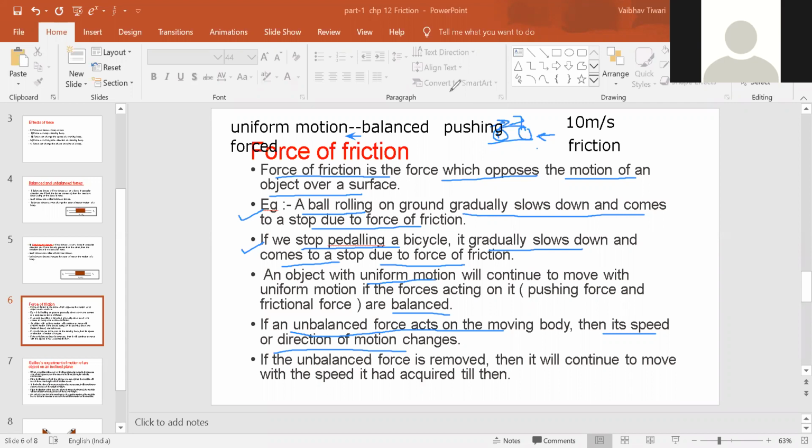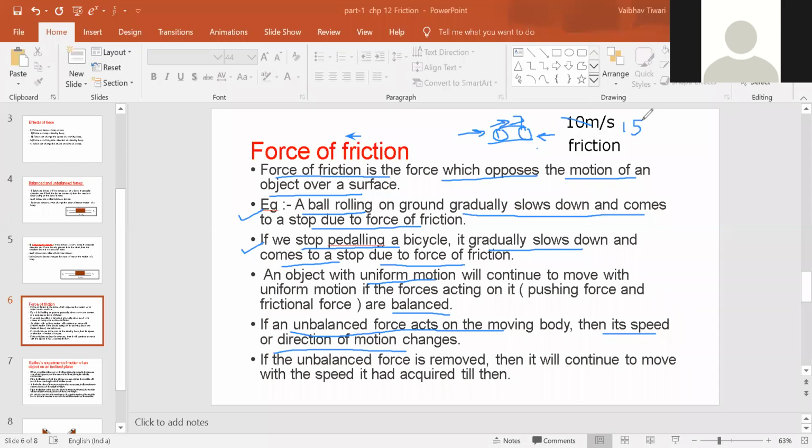Suppose one of your friends suddenly starts pushing your bicycle from the back. Then your speed will increase. It may become 15, it may become 20. So here is a change in speed.